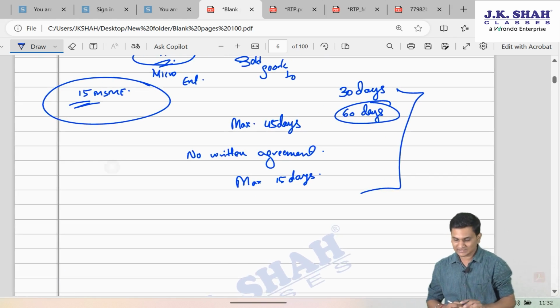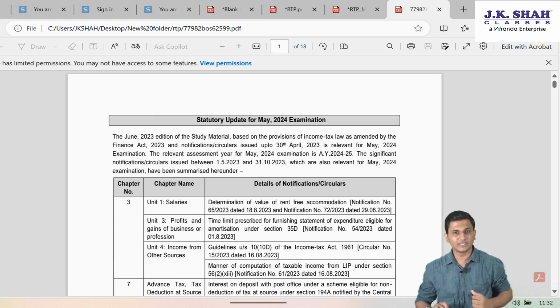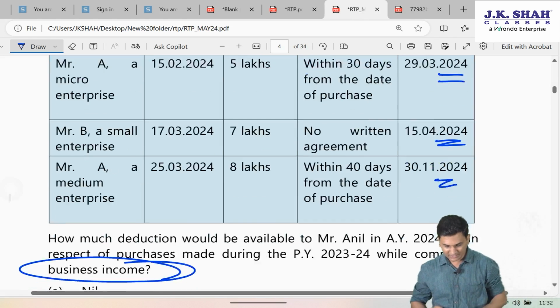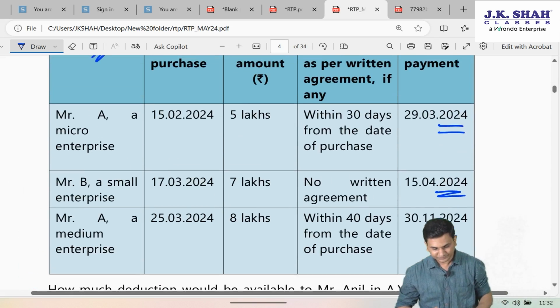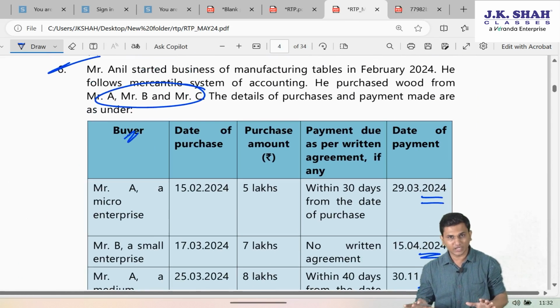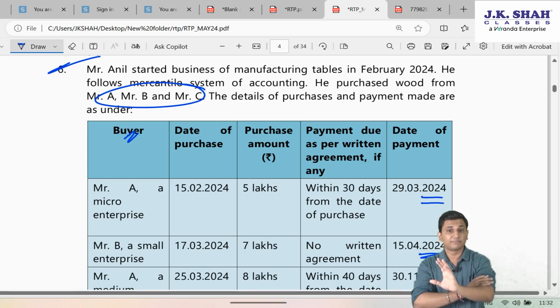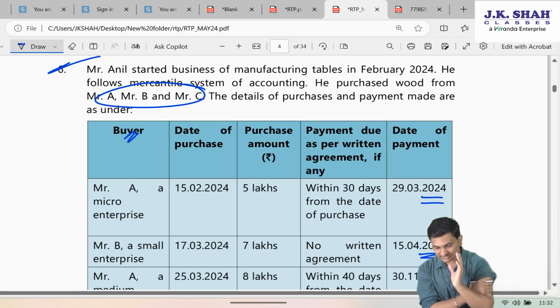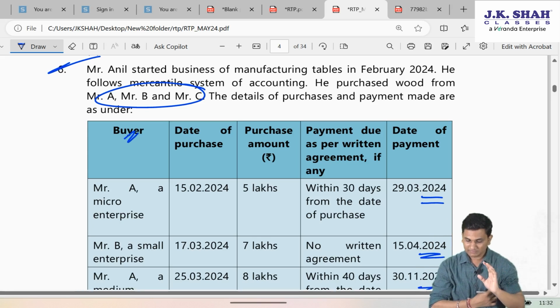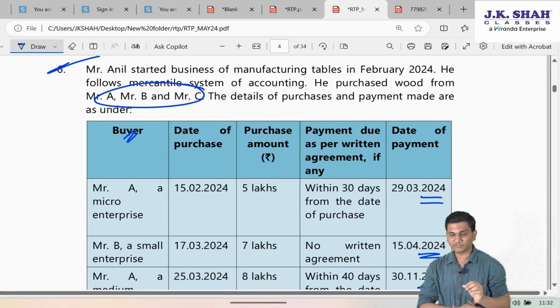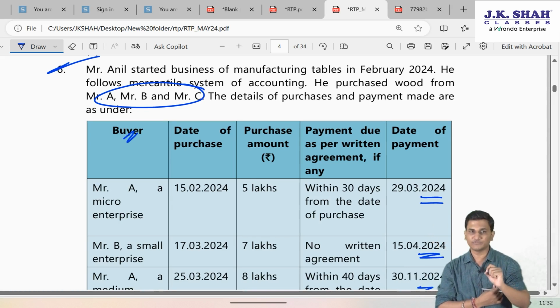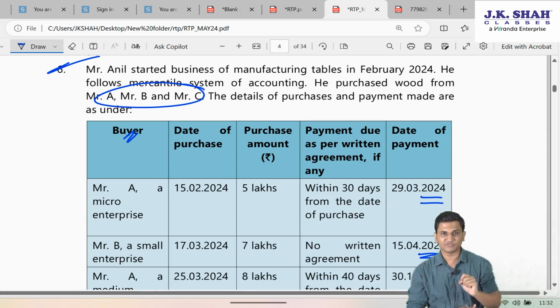However, since, as I said, this provision is not applicable to medium enterprise, let us see our question once again now. So first of all, since this provision has come on purchases from micro and small enterprise, let us revisit this question. Mr. Anil started business of manufacturing tables in Feb 24. He follows mercantile system of accounting.